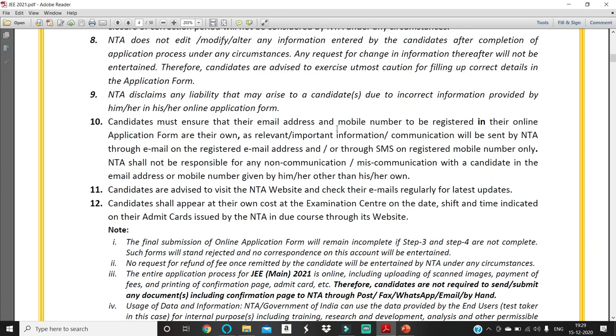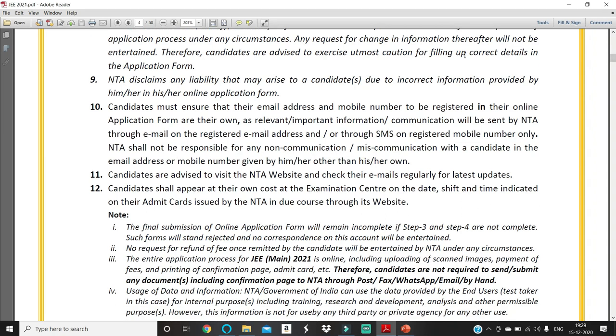Candidates must ensure that the email address and mobile number registered in the online application are their own, as relevant or important information will be sent by NTA through email on the registered email address and/or through SMS on the registered mobile only. NTA shall not be responsible for any non-communication or miscommunication with a candidate if the email address or mobile number given is other than his or her own. So no problem, it doesn't matter.